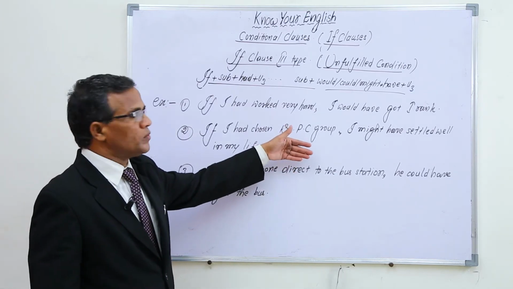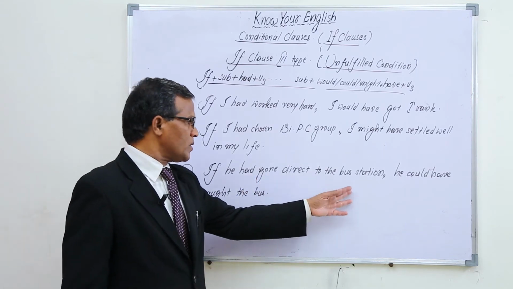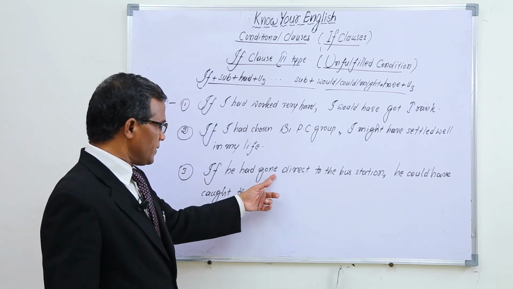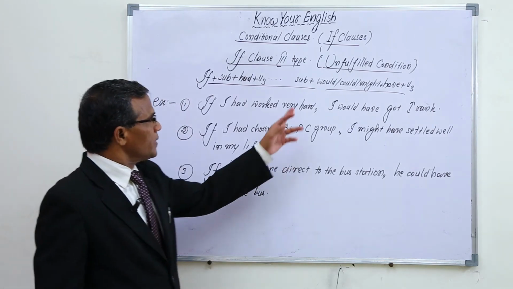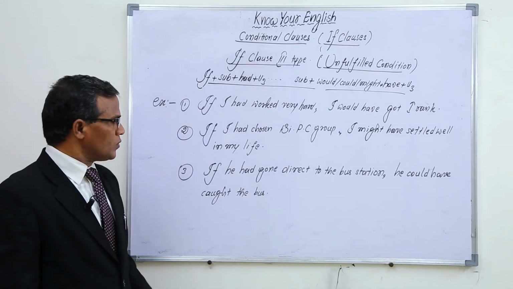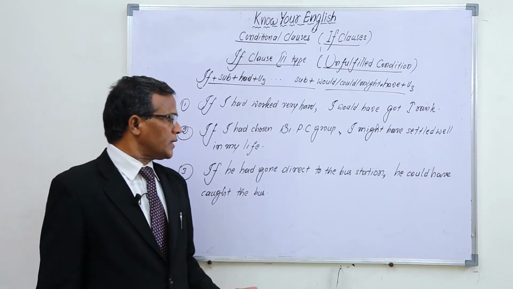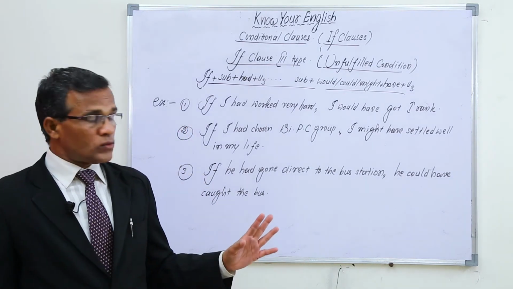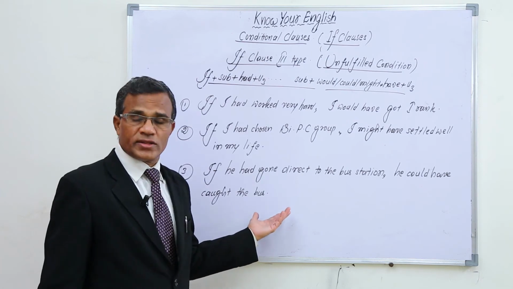Okay, this is also unfulfilled condition. If he had gone direct to the bus station, he could have caught the bus. Means he did not go to the bus station. He did not go direct to the bus station, so he could not catch the bus.